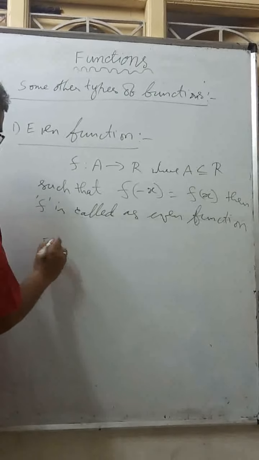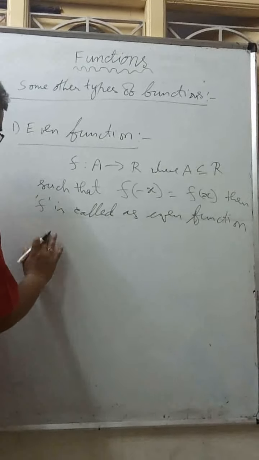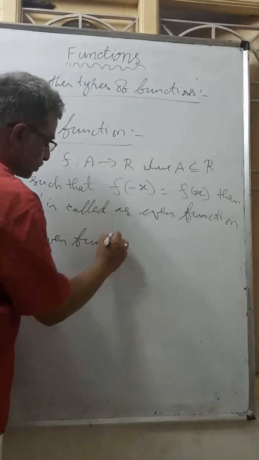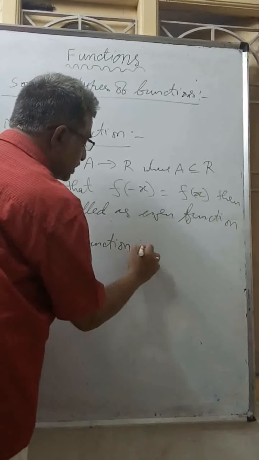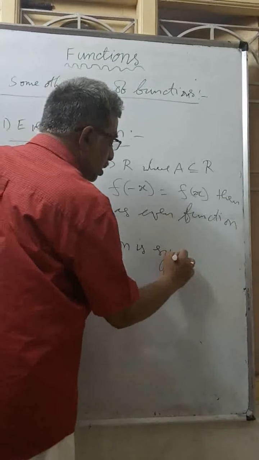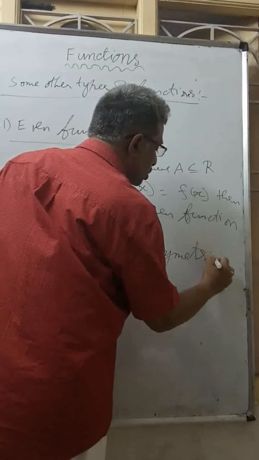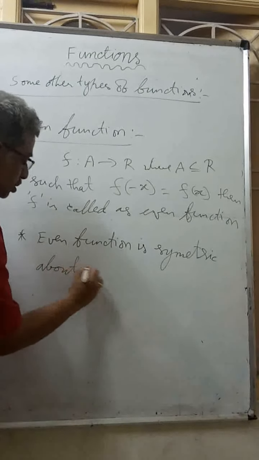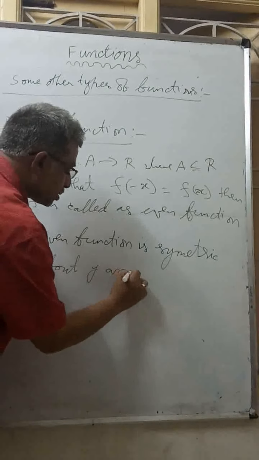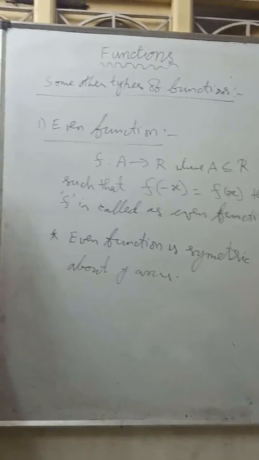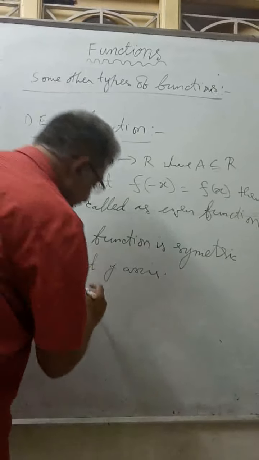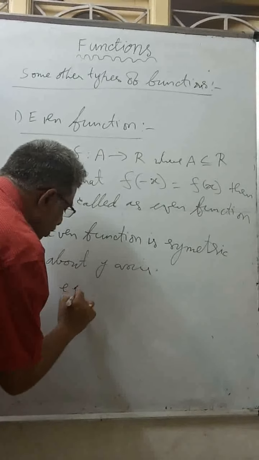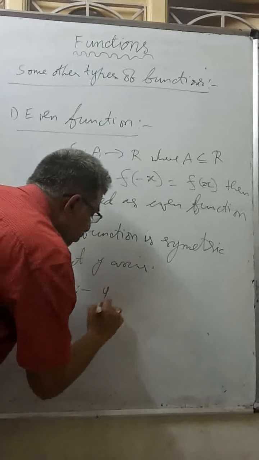An even function is symmetric about the y-axis. For example, we know many even functions.